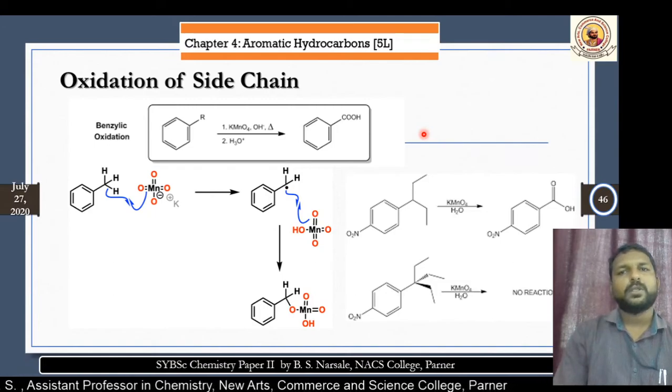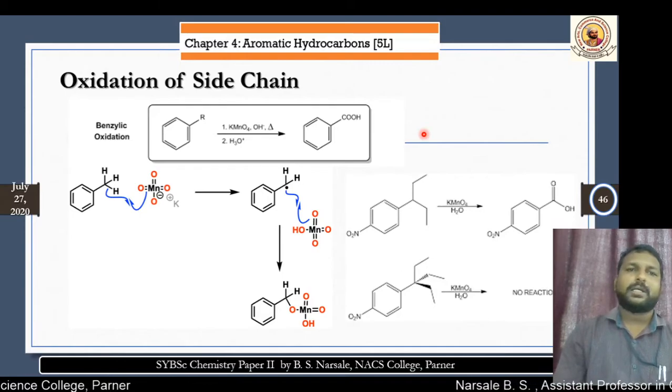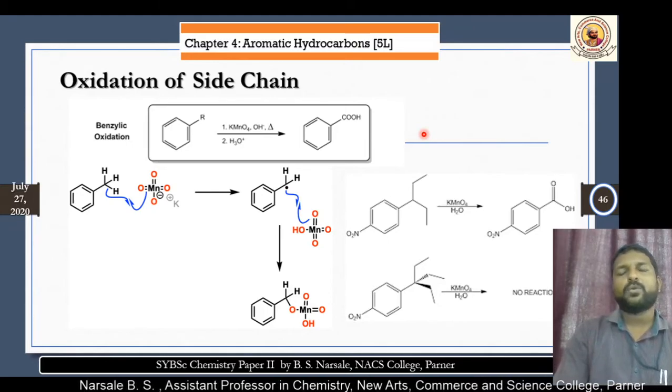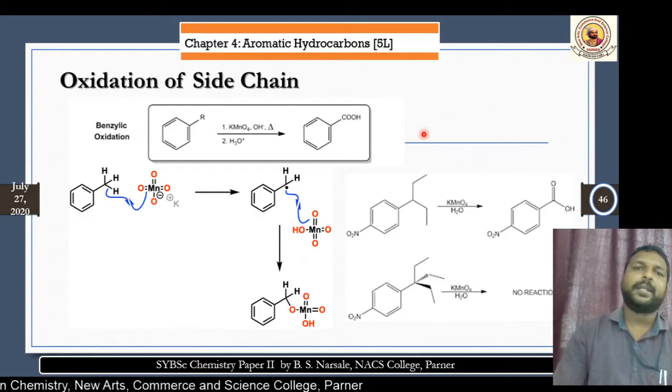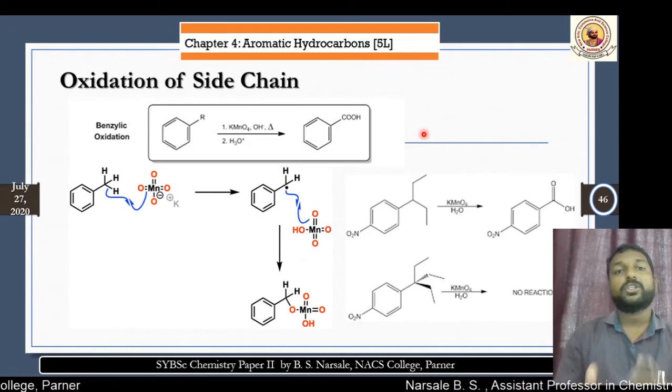Now, the last point we are looking at is the oxidation of side chain molecules. How are we going to do the oxidation? Friedel-Crafts is an electrophilic substitution. Under electrophilic substitutions, we learned about nitration, sulfonation, halogenation, and Friedel-Crafts alkylation and acylation. This is not an electrophilic substitution. It is a different reaction. This is an oxidation reaction.